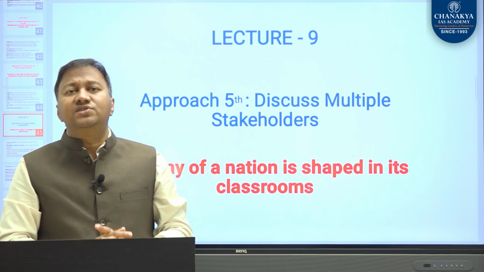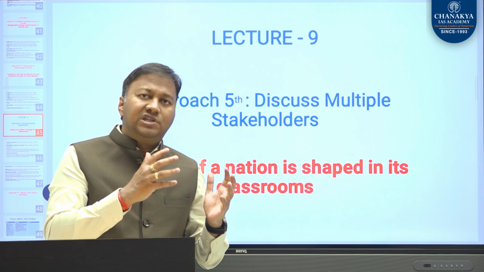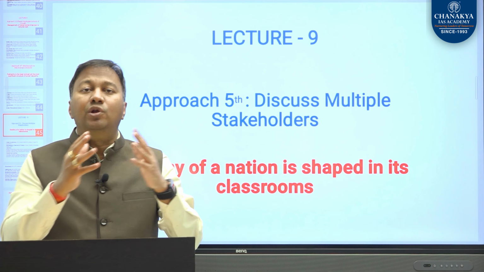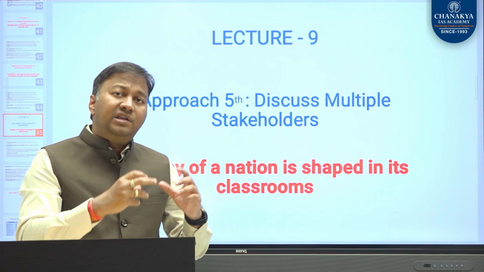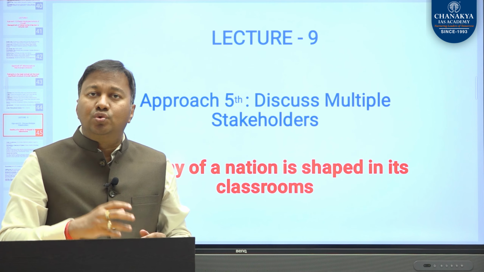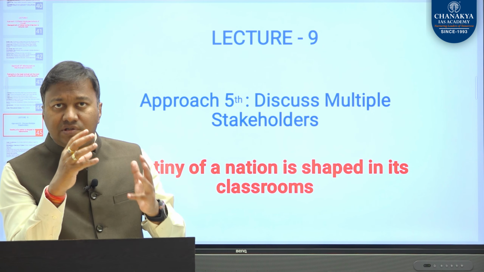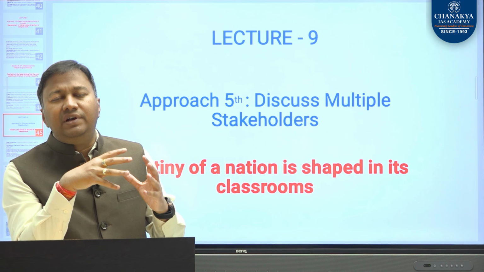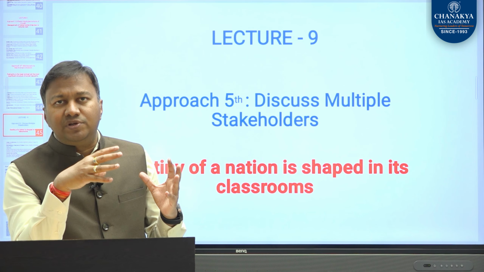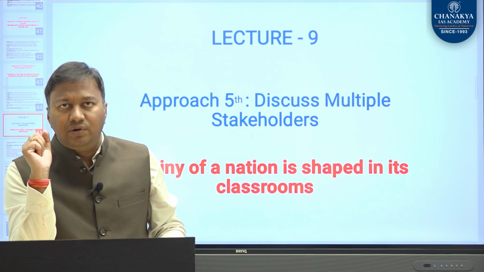Then who can be the second stakeholder? Second stakeholder can obviously be people of India and people of US. Take the example of 2008. So in 2008 India and US, both countries were supposed to sign Indo-US civil nuclear deal, fine. But that civil nuclear deal was facing lot of challenges, especially from some of the coalition partners in India only.